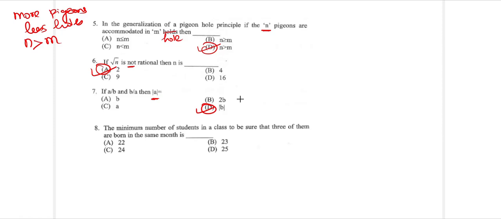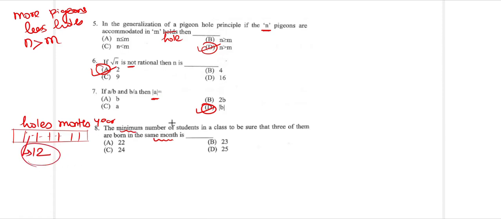The next one, the minimum number of students in a class, to be sure that 3 of them are born in the same month. Again, the minimum number. So this is again a statement of pigeonhole, and they are going to be born in the same month. So they are taking the year, and then in the year how many people are born in every month are going to be tallied. So how many holes can be made? The holes are nothing but the months of the year. How many months are there in a year? There are going to be 12. So the number of holes is going to be 12. I don't know the number of people who are going to be fitted in each month. The number of students who have their birthday in the same month is not known to me.